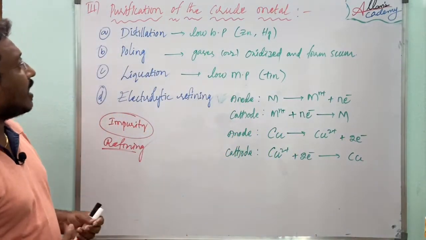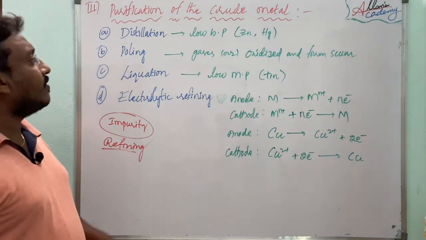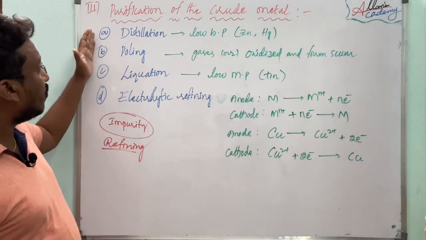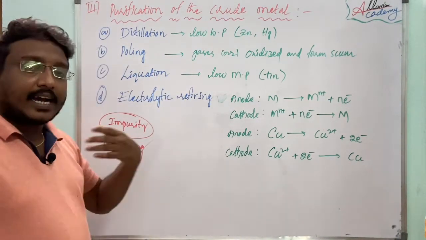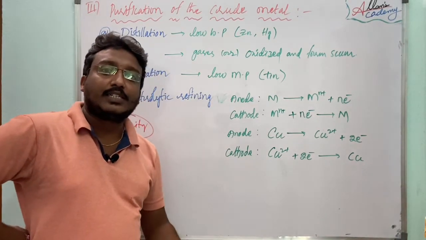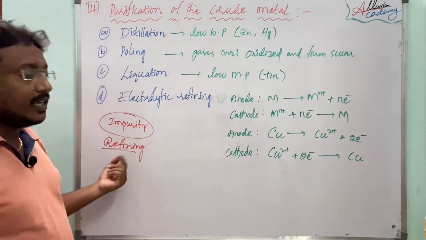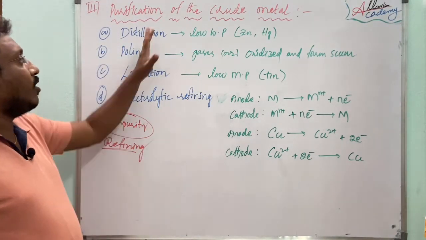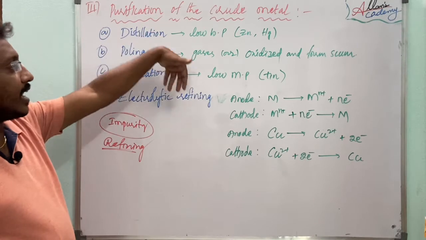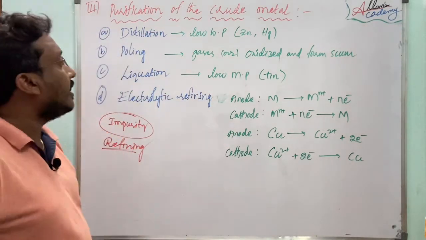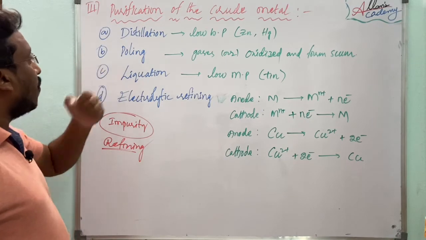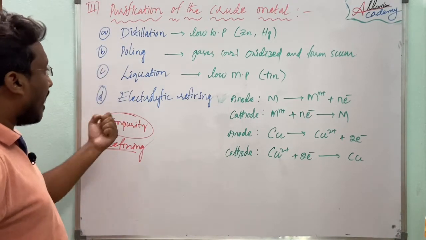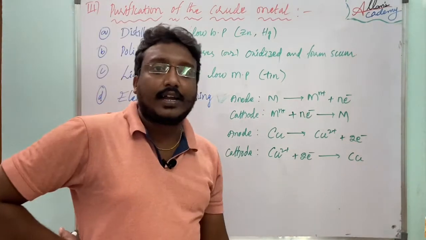Now in our 10th class, we will discuss these 4 kinds of refining methods. Refining means collecting the pure form of the metal from its impurities. In 10th class we will discuss the distillation process, poling, liquation and electrolytic refining.